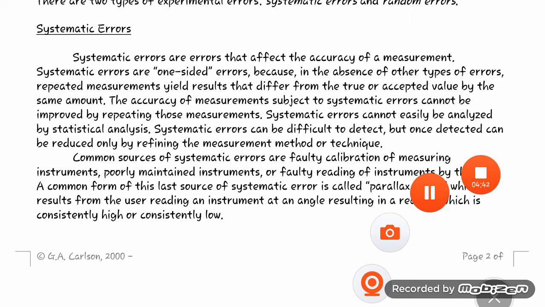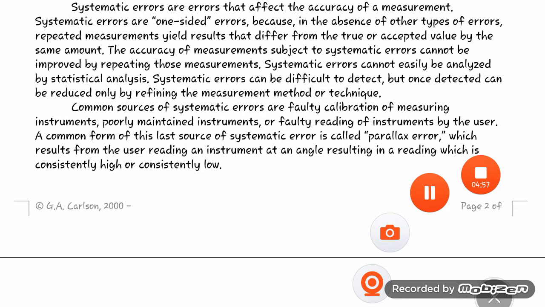So if we make our measurement method accurate, then we can minimize the systematic error. Common sources of systematic error are faulty calibration of the measuring instrument, poorly maintained instruments, or faulty reading of the instrument by the user.